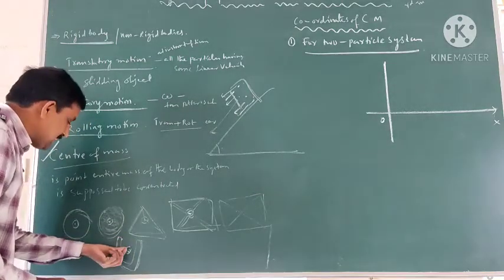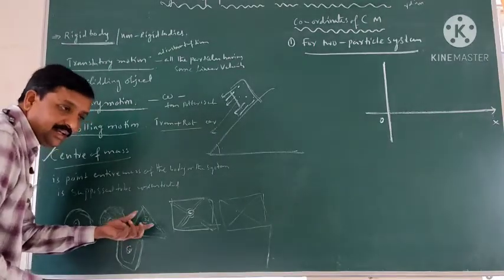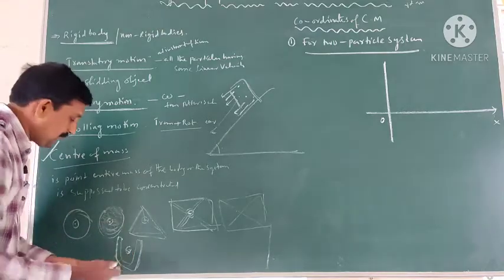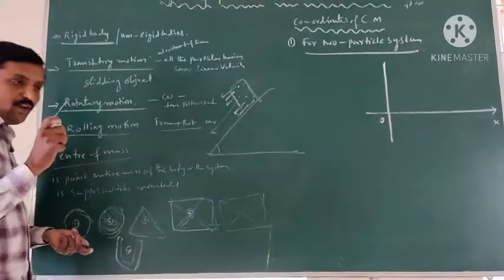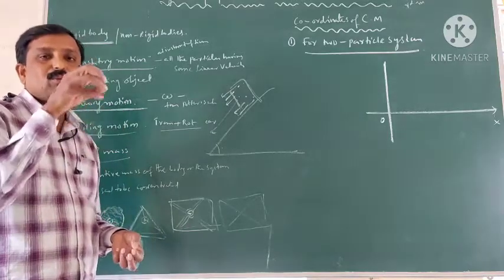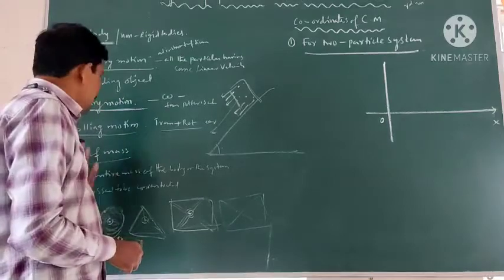Sometimes the center of mass is located at a point having no mass. So if you take one object, the total mass of the body is supposed to be concentrated at one point. That point is said to be the center of mass.